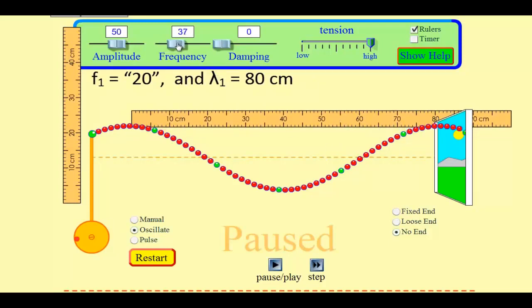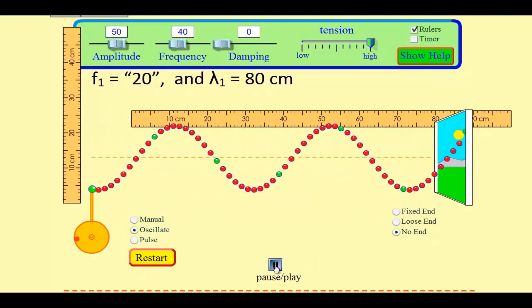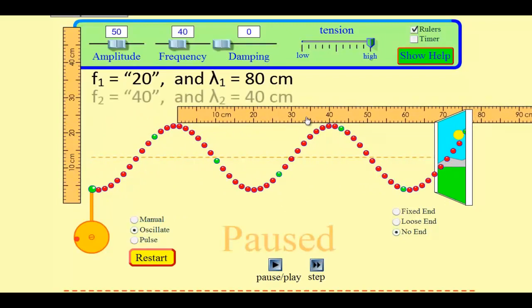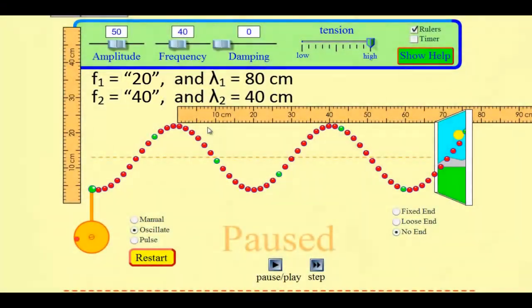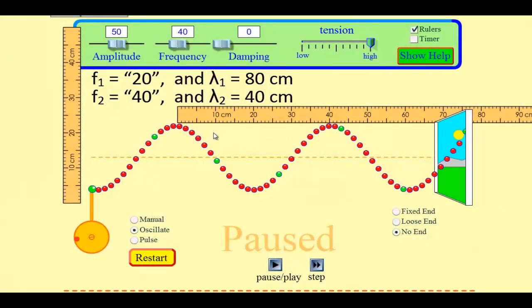Now let's take our frequency and double it. Let's bring it up to 40 and see what happens. Okay, so I've doubled the frequency. And again, I'll pause it and measure from crest to crest. And we can see that our wavelength is now 40. So doubling the frequency has halved the wavelength. It seems to be an inverse relation that's occurring there.